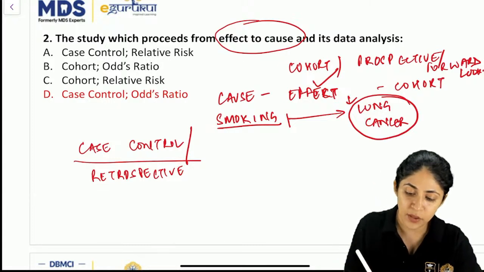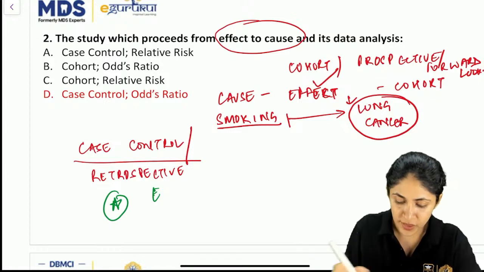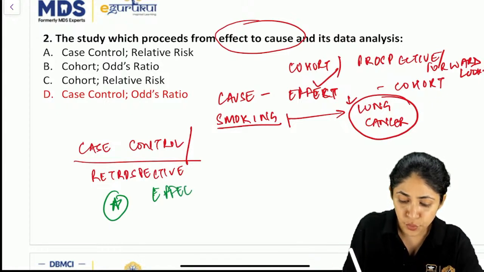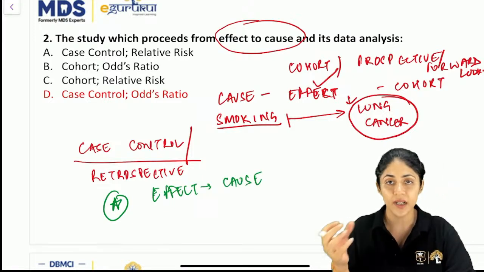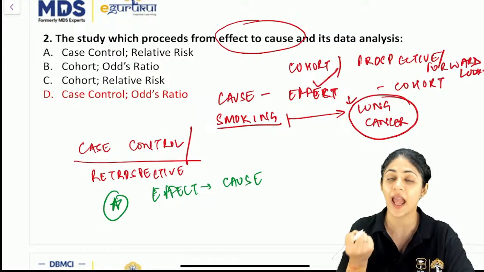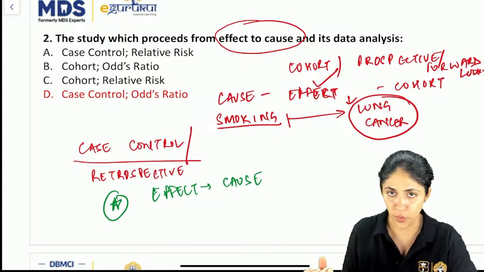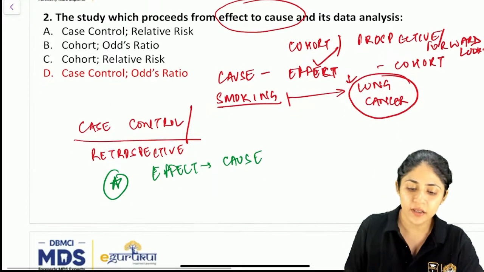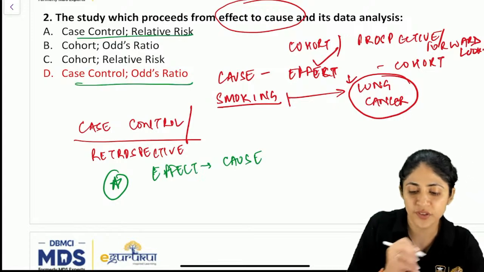Always remember that here we go from effect to cause. In this case we are going backwards and we are taking the cases of lung cancer and evaluating in them whether they used to smoke or not. That is about case control study. Now here case control has two options, one is relative risk and one is odds ratio.